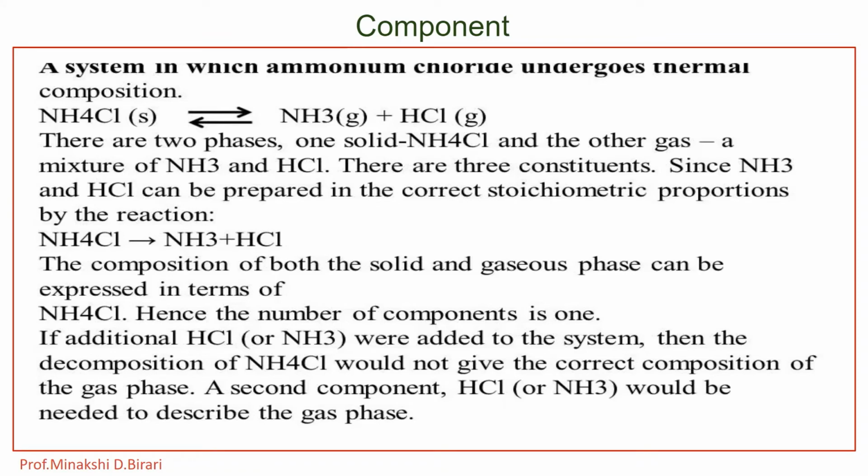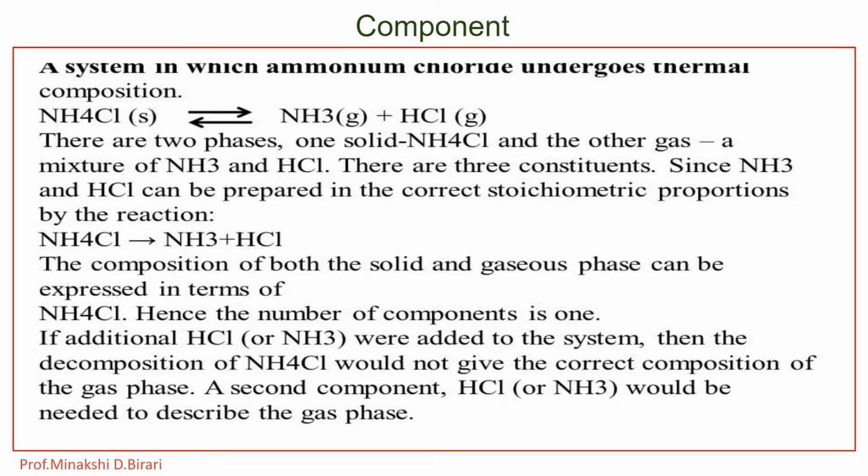If X fraction out of 1 mole of NH4Cl dissociates, the composition of NH4Cl will be 1 minus X, while that of NH3 and HCl will be X mole of each. Thus, the composition of all phases can be expressed in terms of one chemical substance, and hence the system is a one component system.